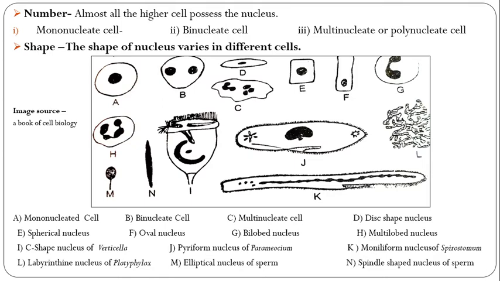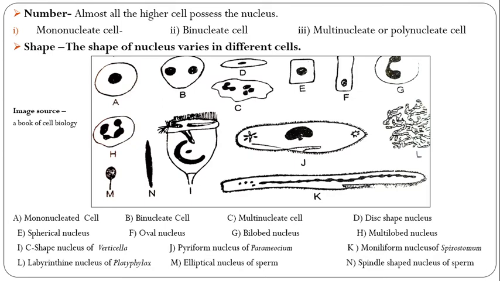Then C shape, here I see in the diagram, a C-shaped nucleus of Vorticella. Here the nucleus is a capital C shape nucleus of Vorticella. J, pyriform nucleus of Paramecium.